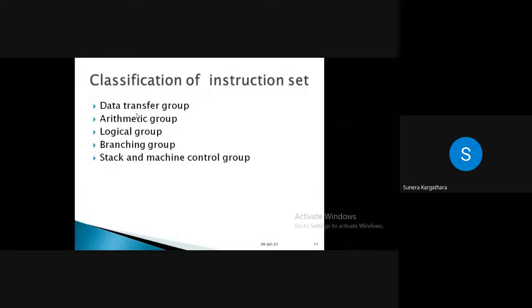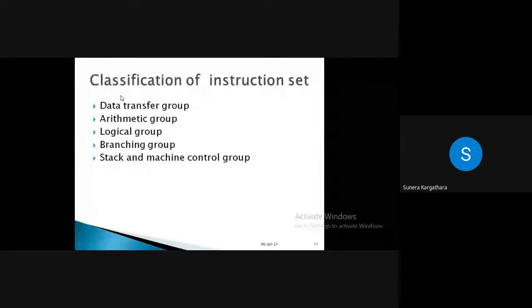Yes ma'am, correct. So all these instructions can be considered under this group. Still, we have two or three more instructions that we can consider under this group, but they were not included in the task. So that's why we had not discussed them in the lab. But here in the common class we will discuss which instructions can perform this operation of data transferring.